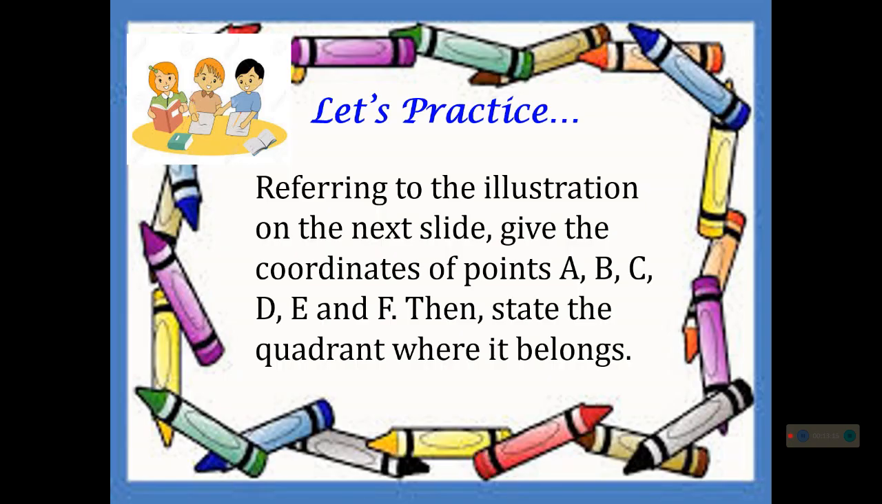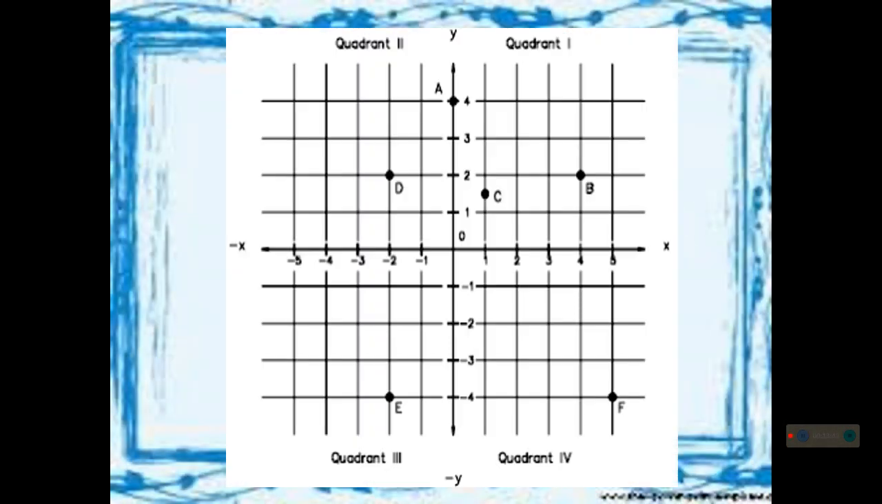For the next slide, referring to the illustration on the next slide, give the coordinates of points A, B, C, D, E, and F, then state the quadrant where it belongs. As I said earlier, we have 4 quadrants, starting at the upper right, followed by, using the counterclockwise direction, quadrant 2 on the upper left, quadrant 3 on the lower left, and quadrant 4 on the lower right.